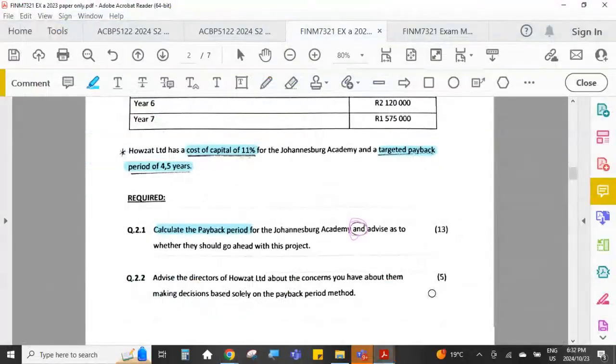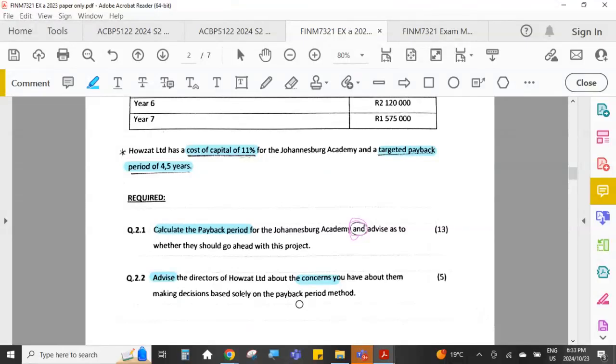Then for 5 marks, and this is a theory question: advise the directors about the concerns you have about them making decisions based solely on the payback period method. So in your learning objectives, you've got a learning objective that says what are the advantages and the disadvantages of the payback period method. So obviously you will use the disadvantages as your concerns about the payback period method.